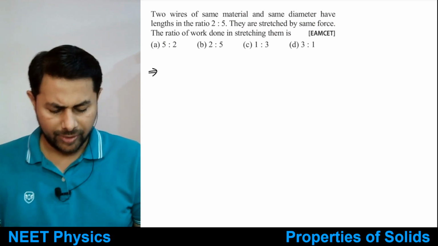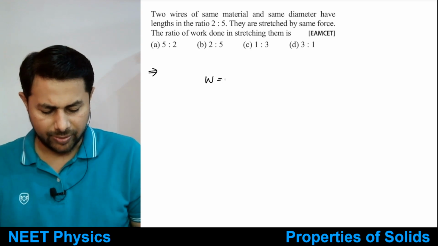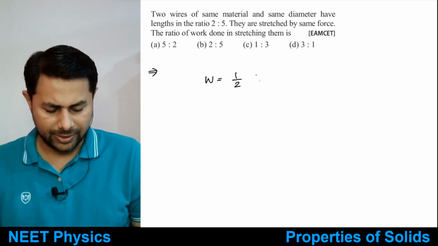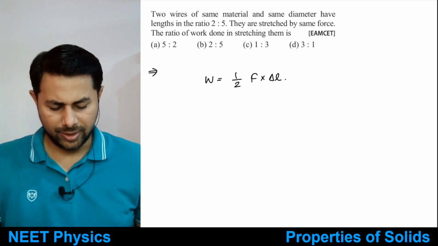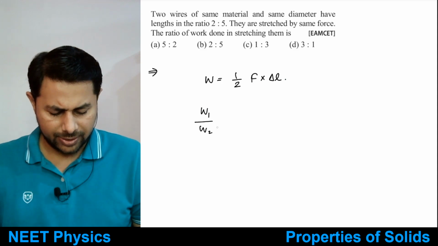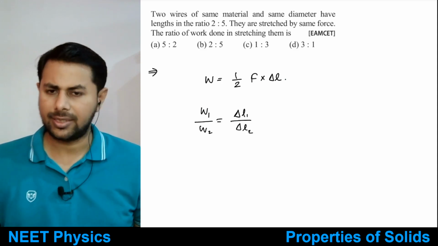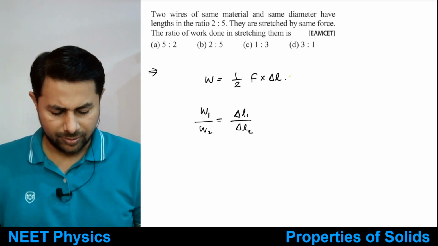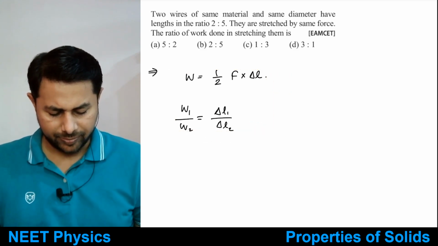So what would be the work done? Work done is equal to half of load into extension. Force times extension, delta L. Okay, force is same. That means W1 by W2 is just equal to delta L1 is to delta L2. That's it. Again, this is similar to one of the questions that we saw.